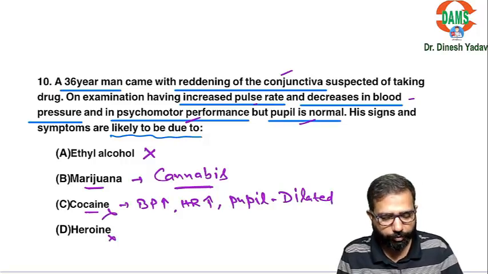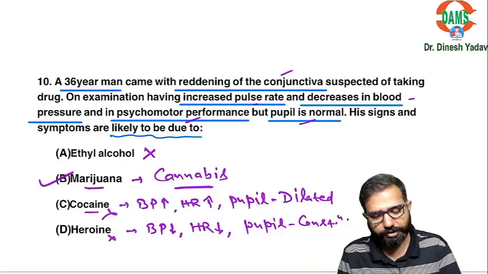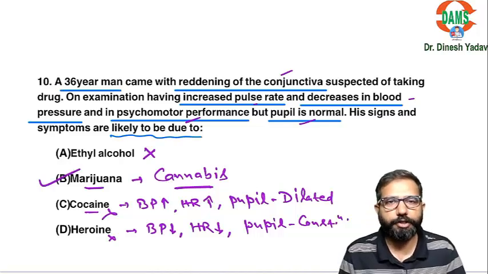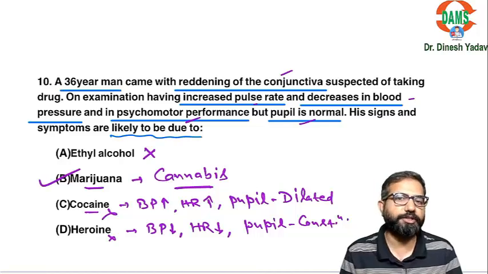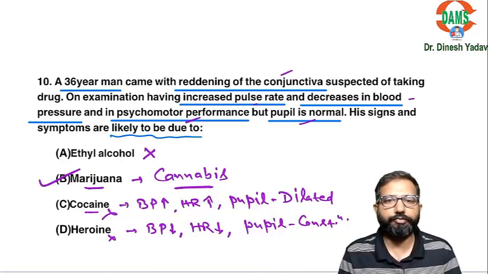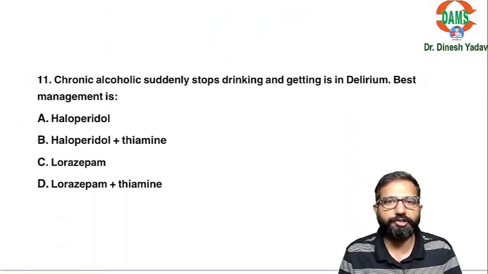Heroin is a morphine group drug. In this you will see the BP and heart rate down and the pupil constricted. If the pupil size is not changed, then the suspicion is marijuana. In marijuana, the pupil size will not change, but redness of the conjunctiva is there, and mild euphoria is there. Addictive drug: bhang, charas, ganja.